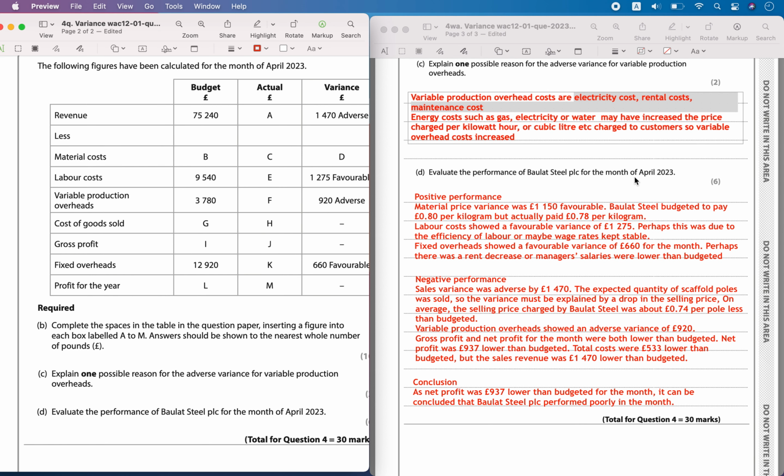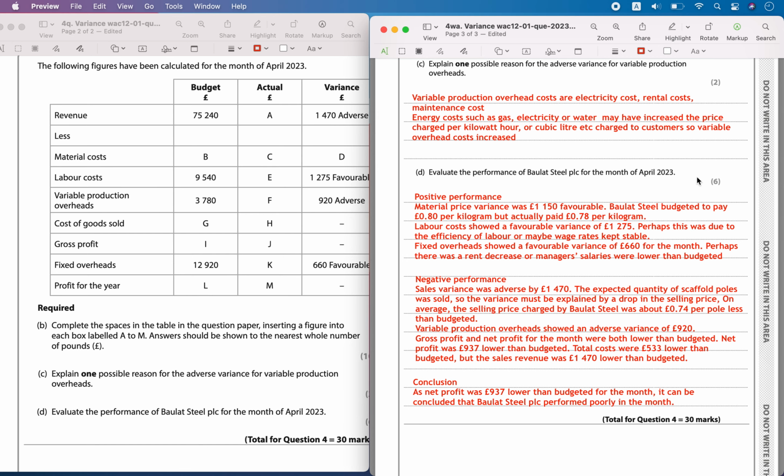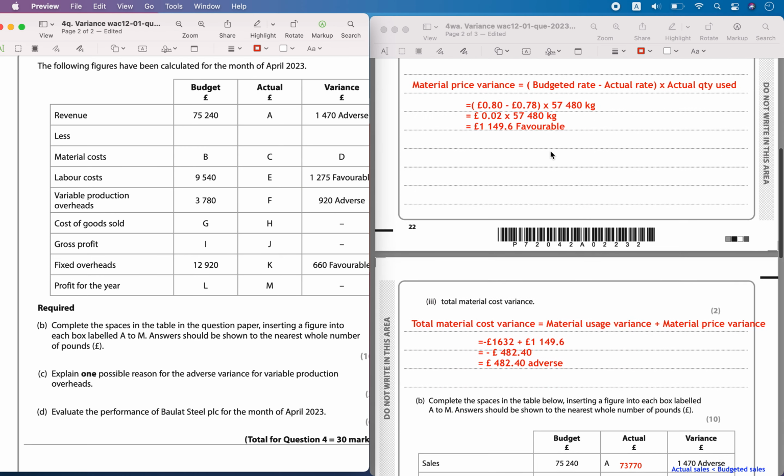Then evaluate the performance of Bollard Steel PLC for the month of April 2023. So what are the positive points that have happened and what are the negative points will determine the performance. If it was favorable than budgeted, then it is considered as positive performance. If it was an adverse performance, meaning you have not performed as per the budgeted, then it is considered as negative performance. So first one we can see the material variance, material price variance was favorable.